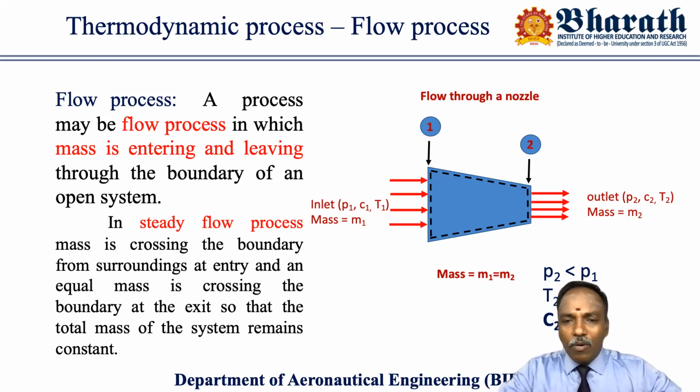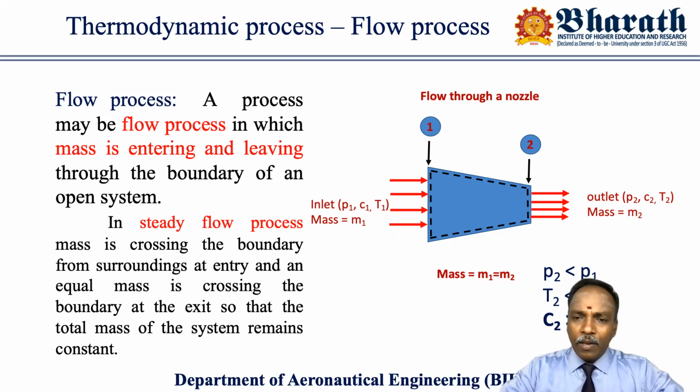Across the boundary at inlet section 1, the condition of the working substance is P1, C1, T1. Here P1 is the initial pressure, C1 is the initial velocity, and T1 is the initial temperature. With this condition, it is entering the nozzle.